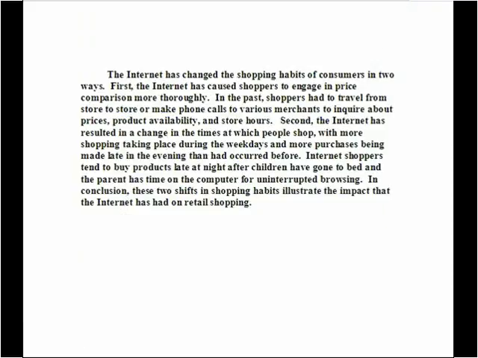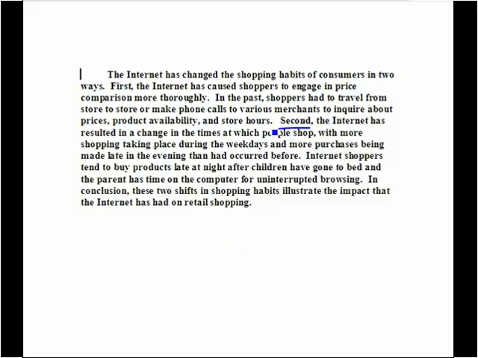We're going to take a look at another paragraph, the one about the Internet, and look at an example of a paragraph written on that topic without proper support. The Internet has changed the shopping habits of consumers in two ways. First, the Internet has caused shoppers to engage in price comparison more thoroughly. In the past, shoppers had to travel from store to store to make phone calls to various merchants to inquire about prices, product availability, and store hours.